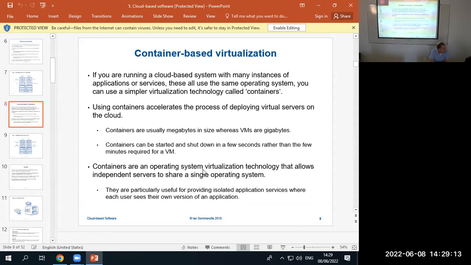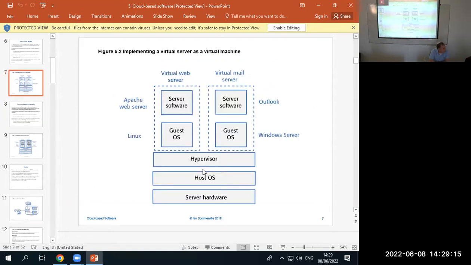What's the point of it? The point of it is that I may have a single server, but I want to divide it up into many servers. Let's say Amazon is selling 1 million servers to the world, but they actually only have 10,000 servers. So what do they do? They take each one of their servers and divide it into 100 servers. And they sell this virtual server to you, this virtual server to her. Everybody's got their own virtual server.